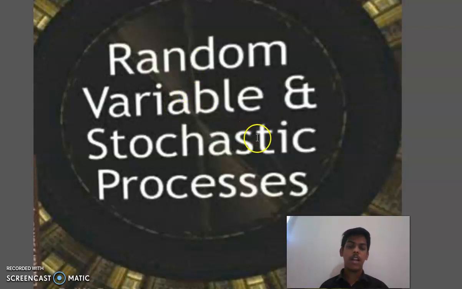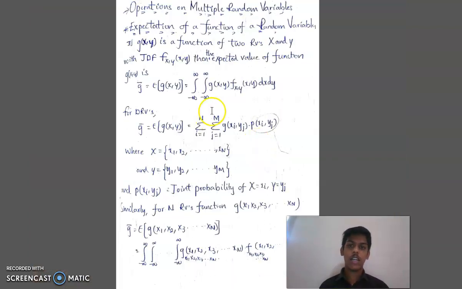Now I am here to explain some of the seminar topics. Now let me deal with the random variables and stochastic process. In random variables and stochastic process, I want to deal with the operations on multiple random variables. First, let me discuss the single random variable and multiple random variables. A single random variable contains only one variable, that is either x or y. Multiple variables contain both terms x and y.